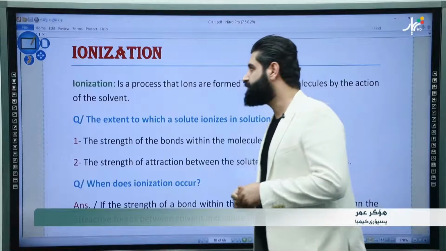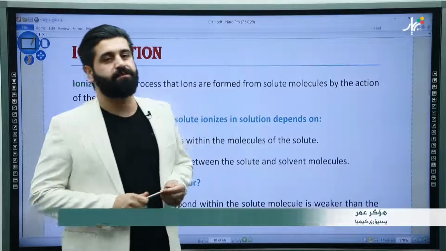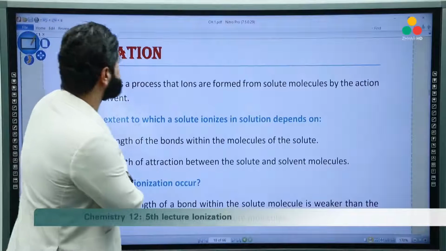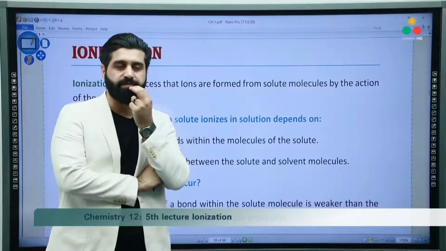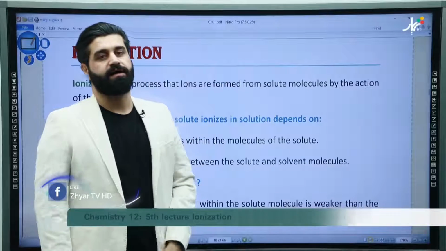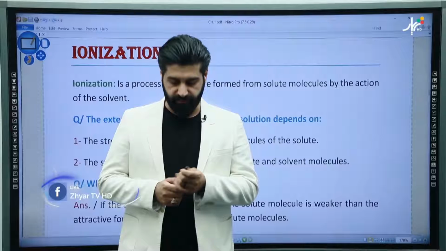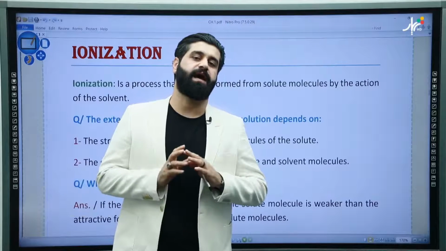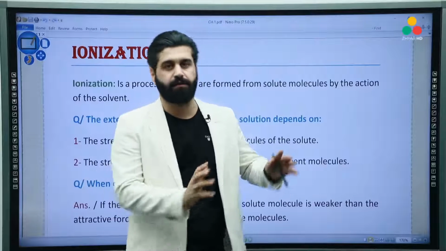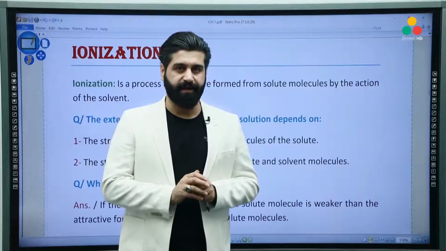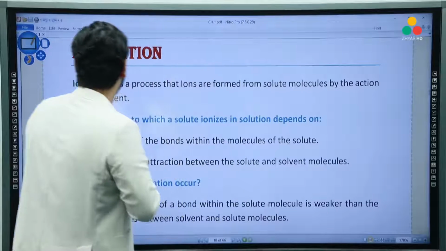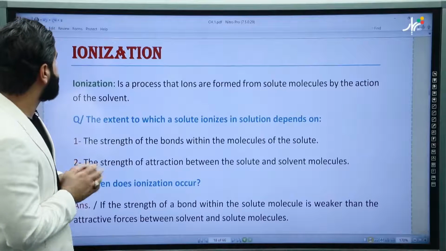For today I'm going to mention the second type of reaction in chapter 1, which is ionization. In prior lectures many times I mentioned that we have two types of reactions in this chapter that are related to ionic compounds and molecular compounds. For the ionic compounds we have the dissociation that we talked about in detail, and we spent almost 3 lectures. For today we have ionization, the second type of reaction.